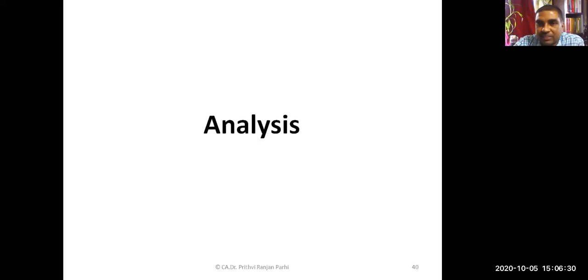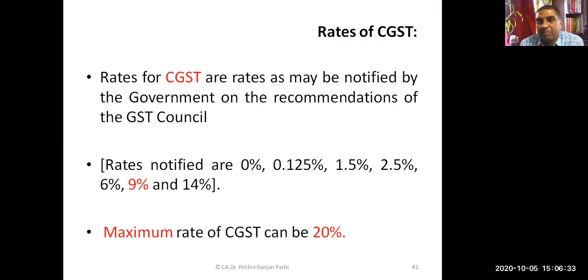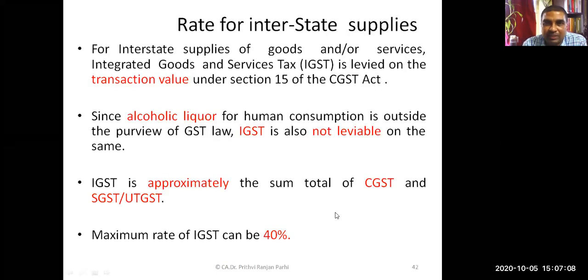Now a few analyses we have to do today. A few concepts we need to cover quickly. First of all, as you know, the section specifies that the maximum rate of CGST can be 20%. As of now, these are various rates which are notified. Rates keep on changing from time to time. Rates which are applicable today are 0%, 0.125%, 1.5%, 2.5%, 6%, 9%, and 14%. These are various rates of CGST. You need to have an idea about this.